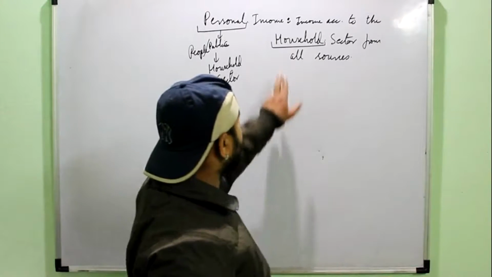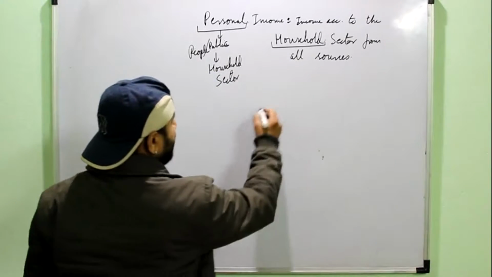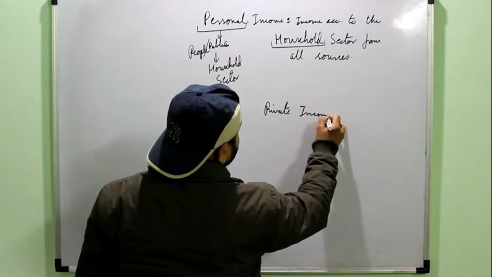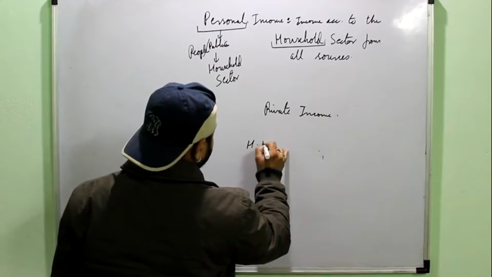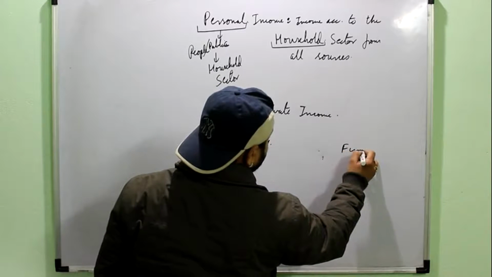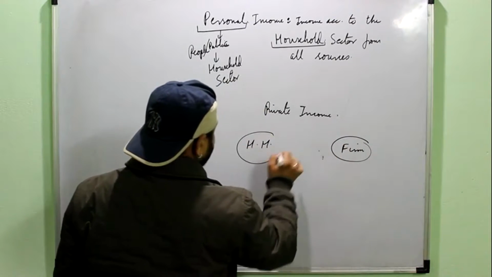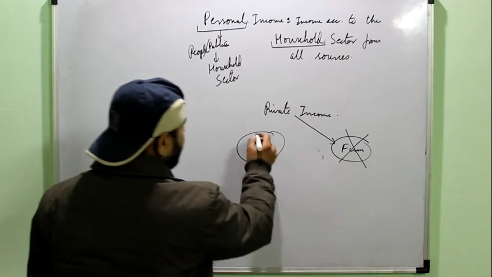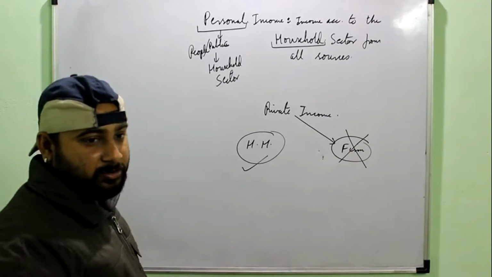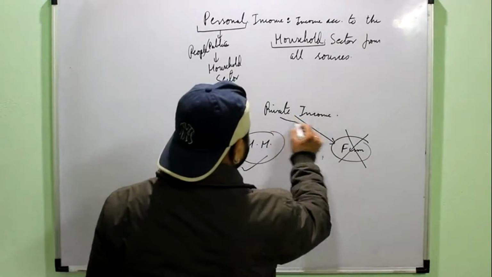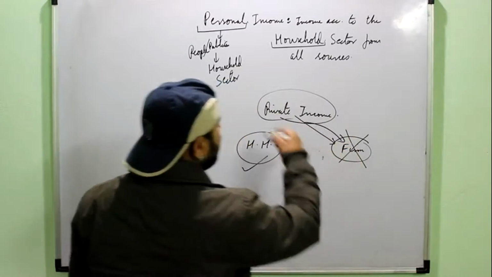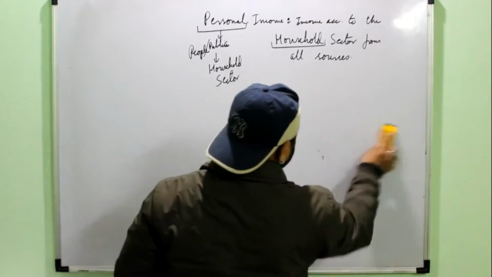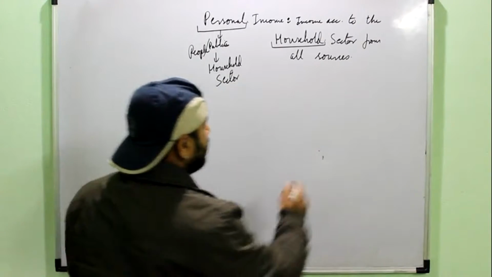Accruing to the household from all sources. Now just remember the private income. Private income was the income of the household sector and the firm sector. So if from the private income I subtract the income of the firm, I will get the income of the household. Or simply, private income minus the income earned by the firms is equal to the personal income. Now the income of the firms, as you know, is profit.